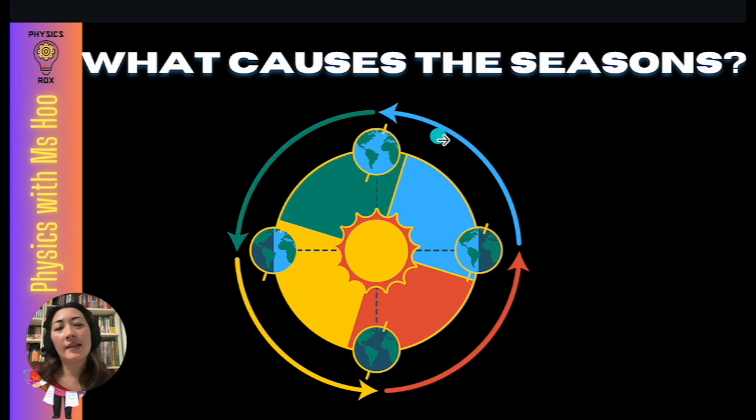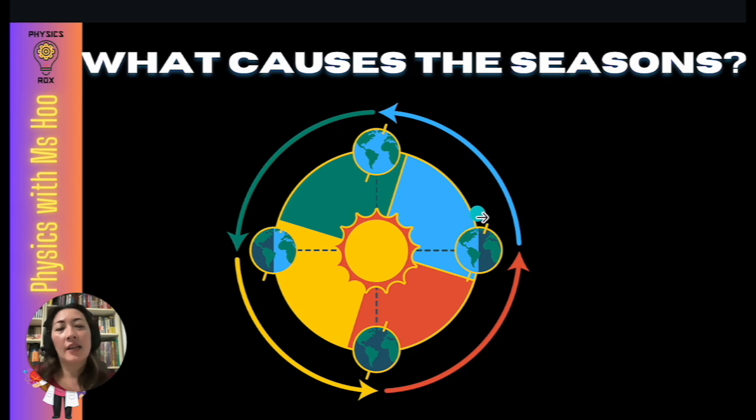So you can see in this diagram here, the Earth is orbiting the Sun. Relative to Earth, the Sun is stationary. So we've got the Sun in the middle, and the Earth is orbiting the Sun. And you can see how the tilt of the Earth remains the same regardless of where the Earth is on the orbit. So you'll find that due to the tilt of the Earth, the proximity of the locations on the Earth does not remain the same throughout the entire orbit, except for where the equator is.